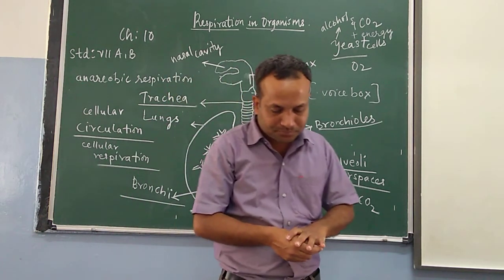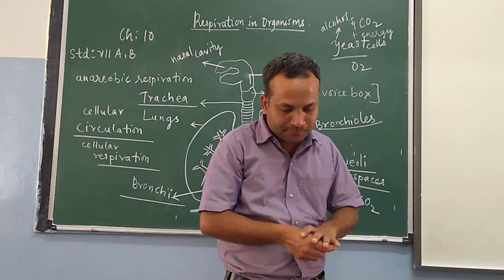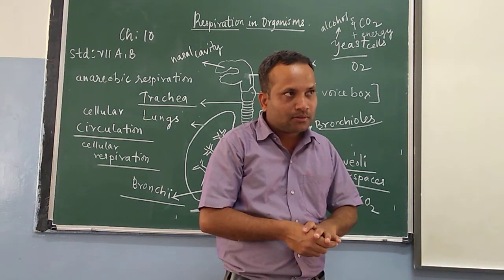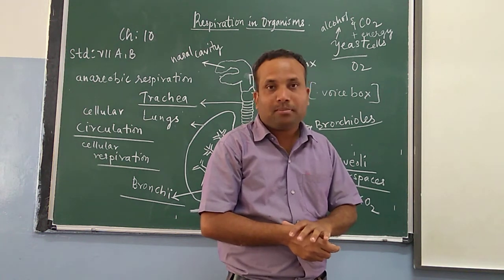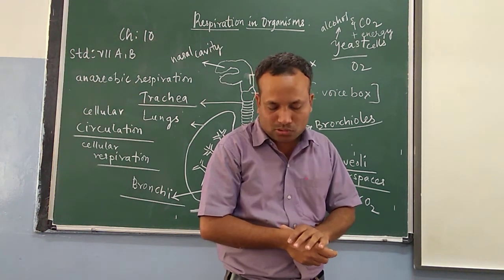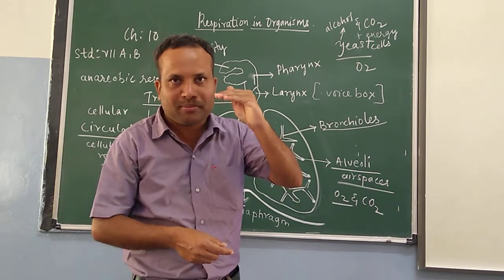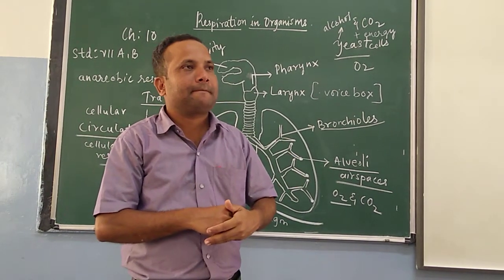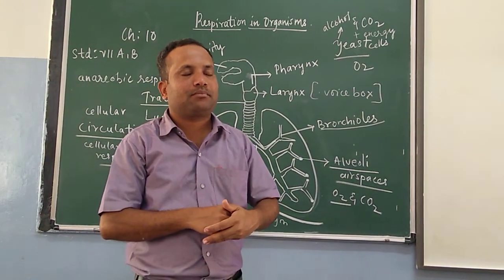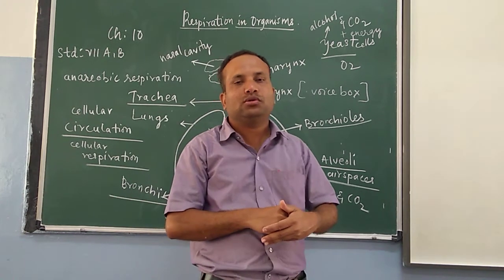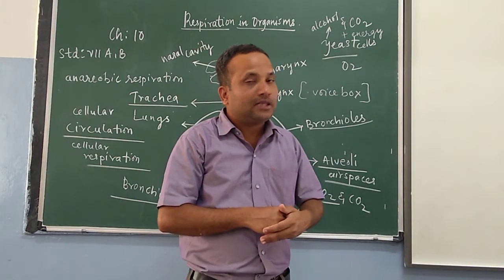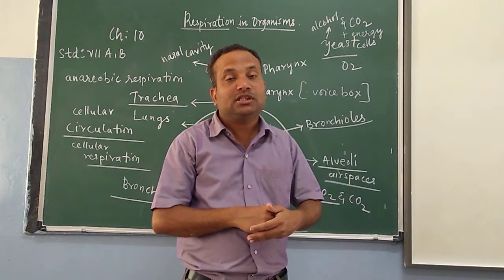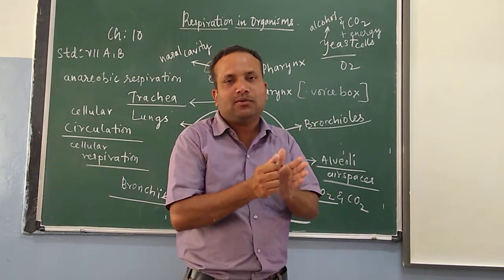Then children, to tell you, our muscle cells, they are also going to respire anaerobically. They are also going to respire anaerobically when there is a temporary deficiency, when there is a lack of oxygen in our body.